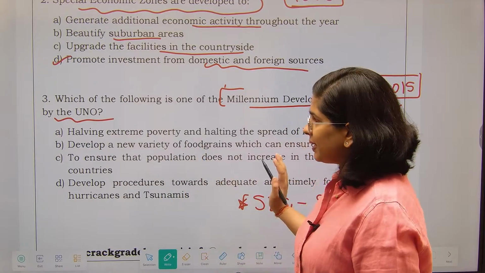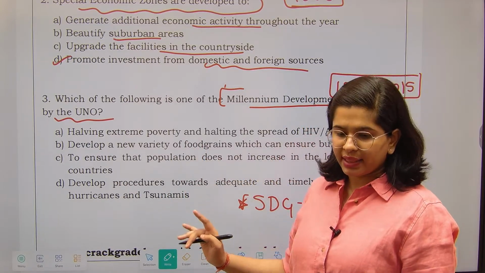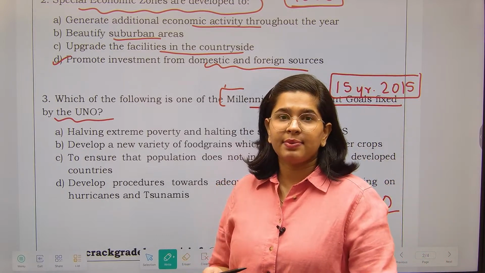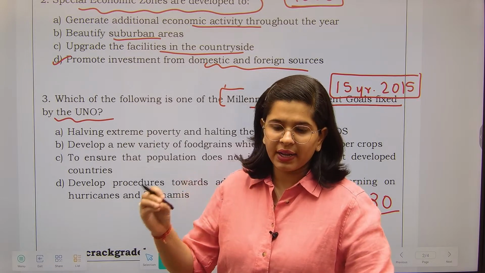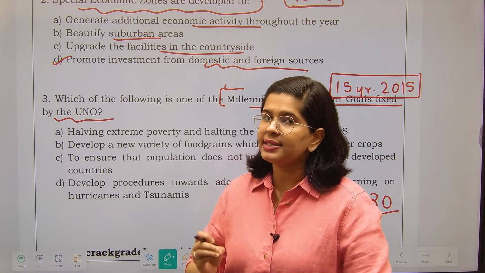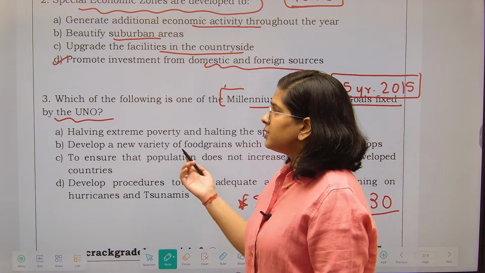So please have a look at the SDG goals. And apart from that, the year 2023 has been declared as the year of millets. Such kinds of declarations, please have an idea about, because they can be easy MCQ targets by the UPSC.